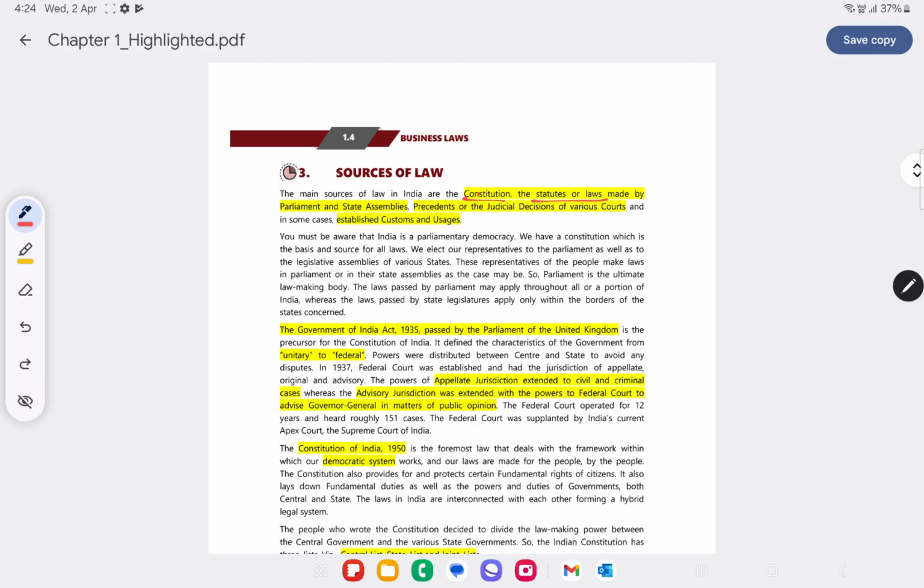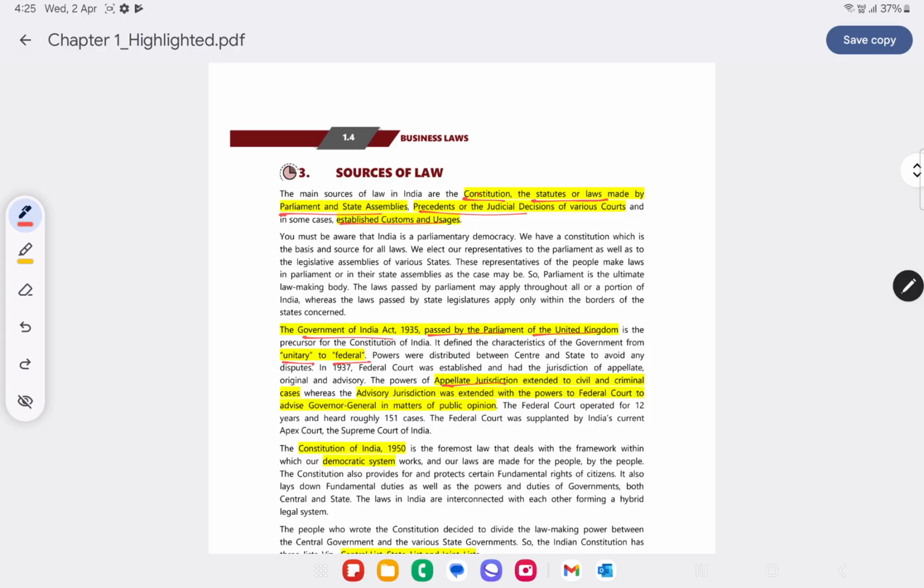From the statutes or laws from Parliament and State Assemblies, and from precedents, the judicial decisions of various courts. We know that courts usually give decisions based on previous decisions. For example, if the Supreme Court gives a decision, then other courts follow the same. And then the Government of India Act was passed by the Parliament of the United Kingdom, wherein it defined the characteristics of government from unitary to federal. Unitary to federal meaning central will have all the powers, duties and responsibilities basically. Federal means where center and state both will have their responsibilities.